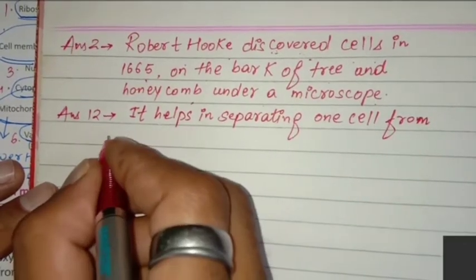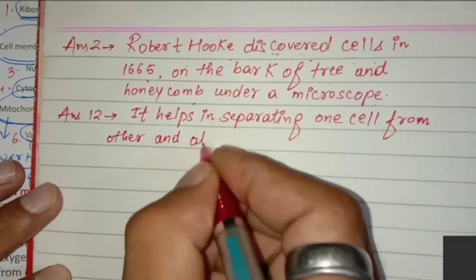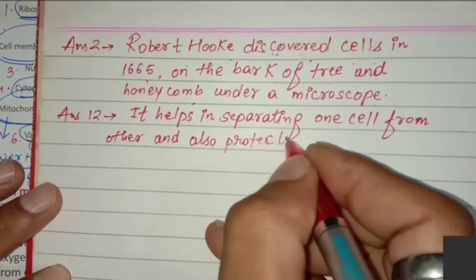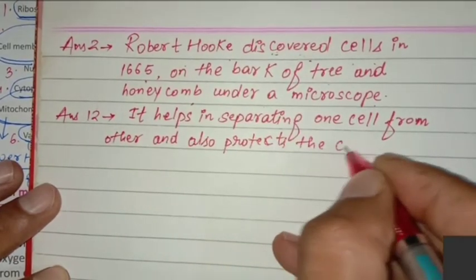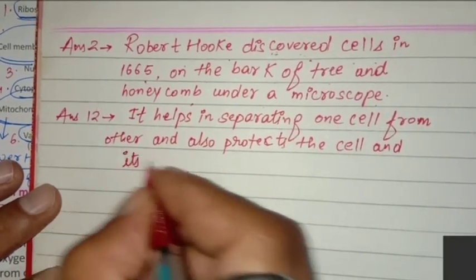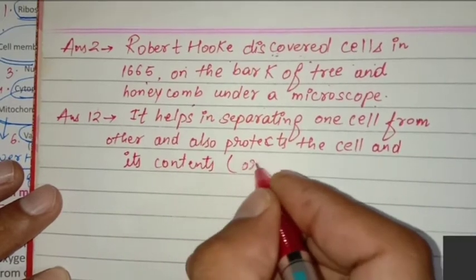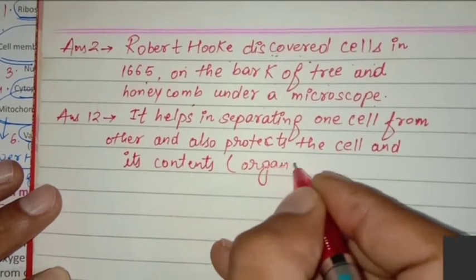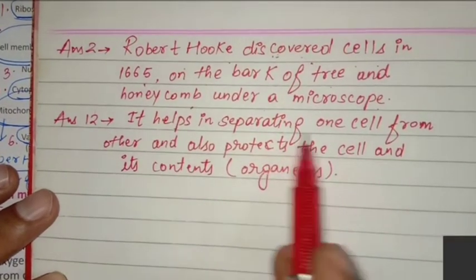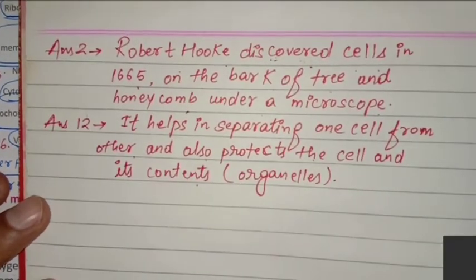It helps in separating one cell from other and also protects the cell and its contents, that is the cell organelles. Written?